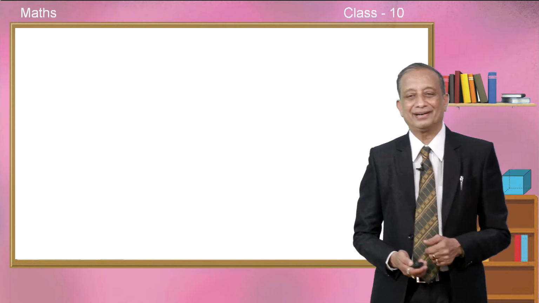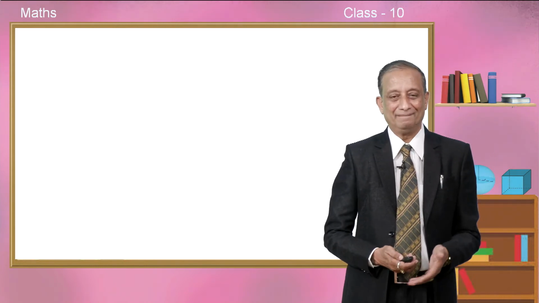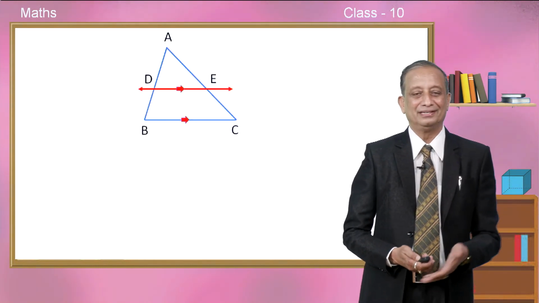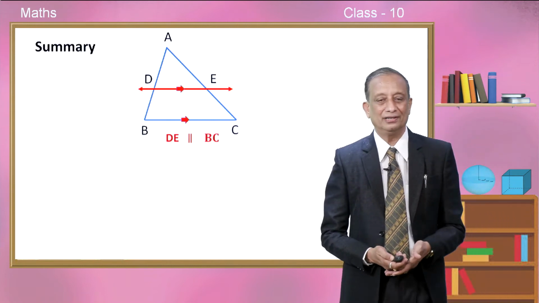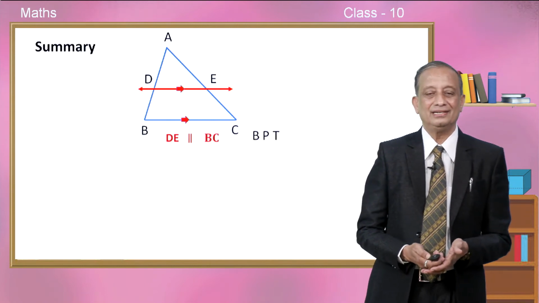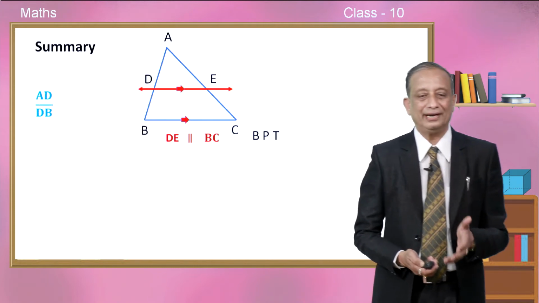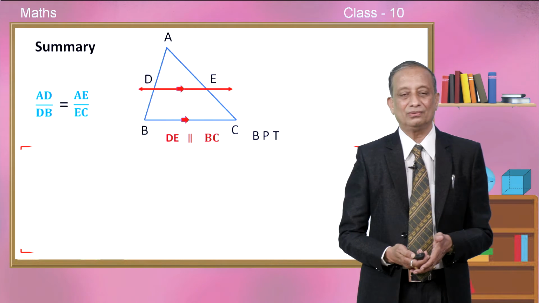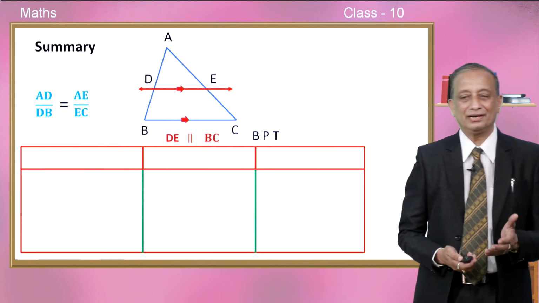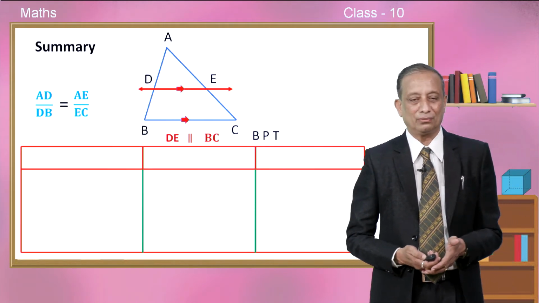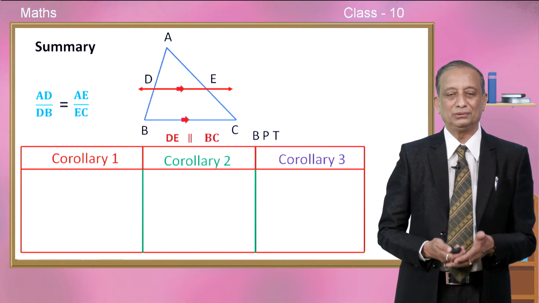Children, shall we summarize all the 3 corollaries in the form of a tabular column? Here we go, have the same figure. So, look at the figure. See, DE is parallel to BC because of our BPT. In such a case, we know AD by DB is exactly equal to AE by EC. So, here are 3 corollaries, corollary number 1, corollary number 2, corollary number 3.